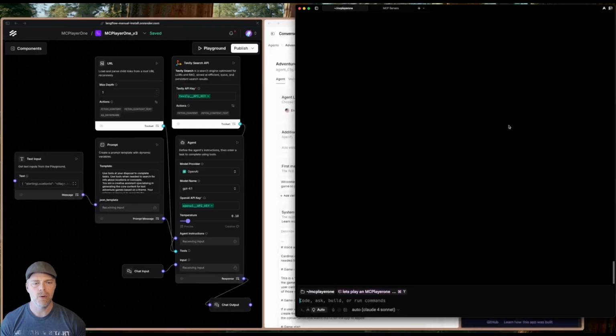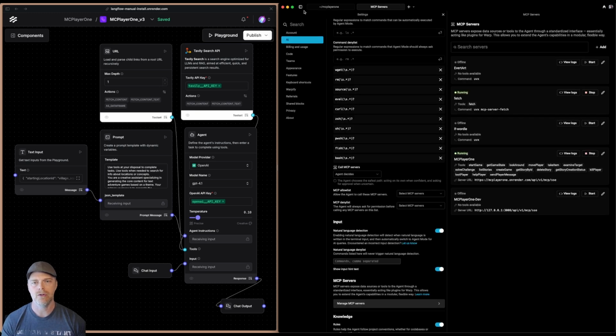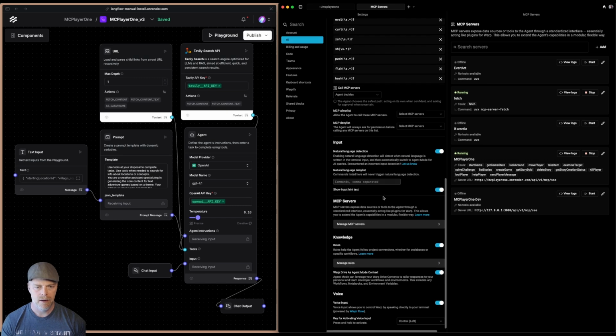So what I'm going to do real quick is I've got Warp up here, and Warp does have MCP support. If I go to Warp settings, into AI, and scroll down to manage MCP servers, you can see I've got MCP Player One.